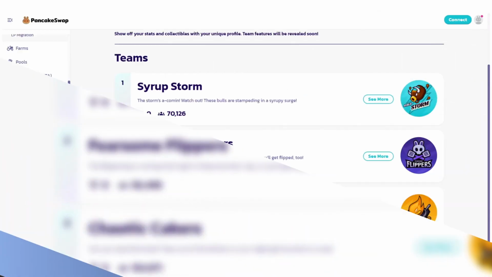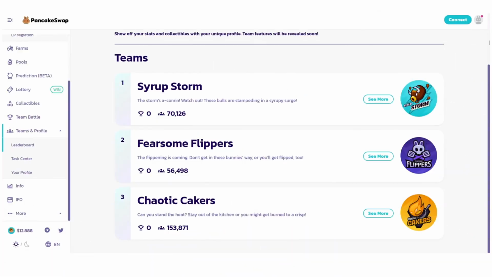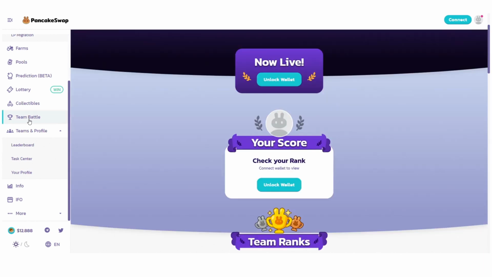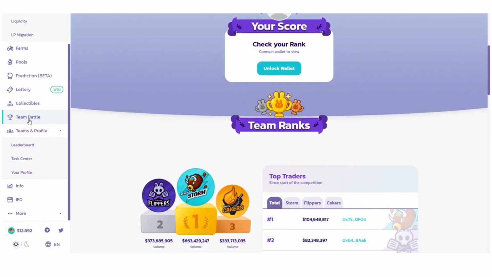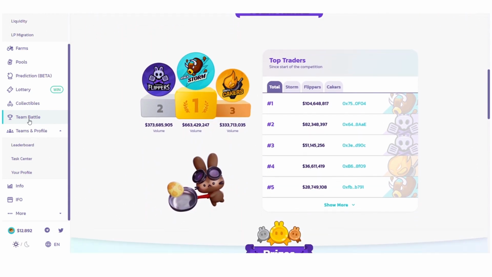moving. Speaking of your profile, when you set it up, you are also asked to join a team. Being part of a team lets you take part in various special events, generally trading competitions, and if your team wins, you of course earn additional rewards. There are currently 3 teams available, and again, this one's more for traders, but just being part of the right team can prove profitable, so check it out.